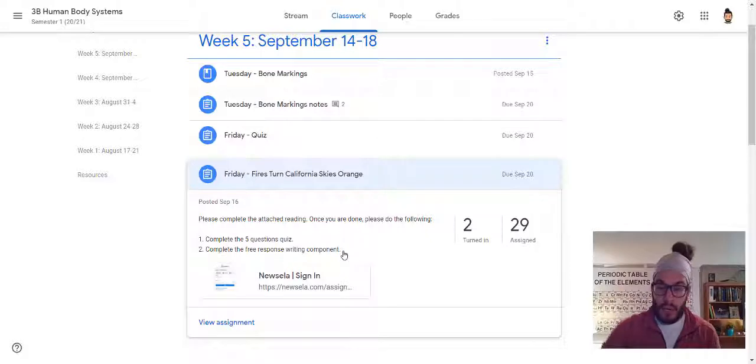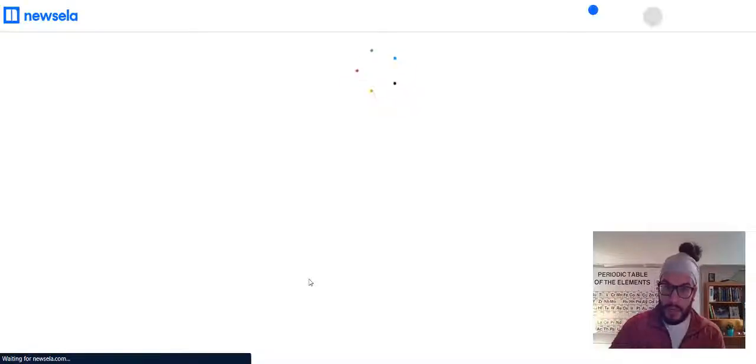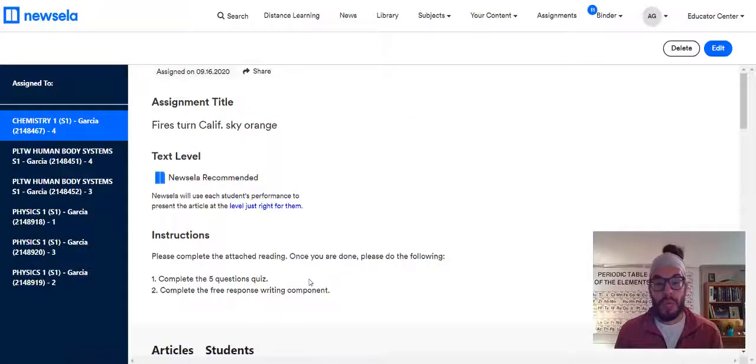How you get there is you click on this Newsela link. So you click this open. It will ask you to sign in either with Google or Clever. So when you open up the link, log in with Clever. Do not log in with Google.